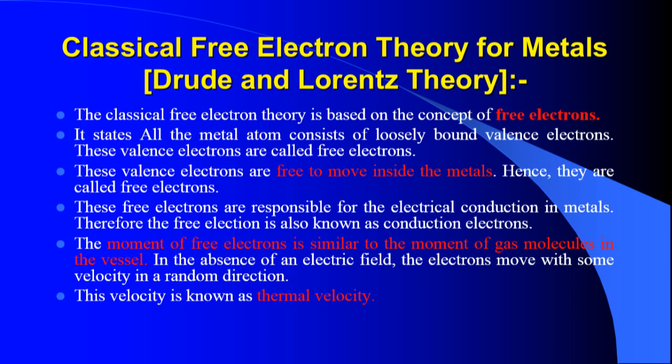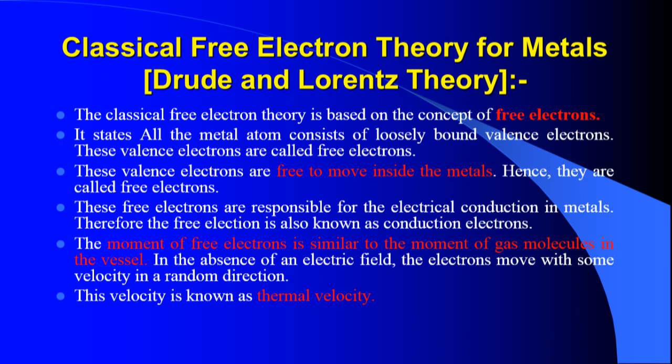Hence, these free electrons move inside the metals, so they can move from one atom to another atom inside the metal. They are called free electrons because all metals consist of loosely bound valence electrons. These loosely bound valence electrons are called free electrons, and they can move from one atom to another without any restrictions. Because of that, they are called free electrons.